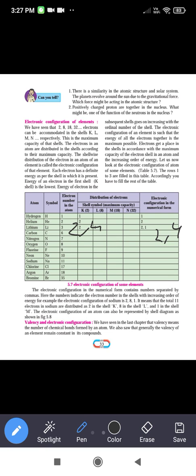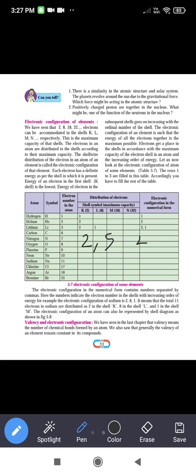Now next example is the nitrogen atom. The electronic configuration will be 2 comma 5 because the K shell has the maximum capacity 2 and the remaining 5 electrons will go in the L shell.